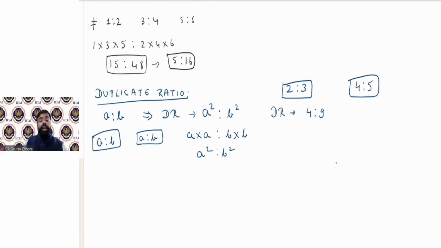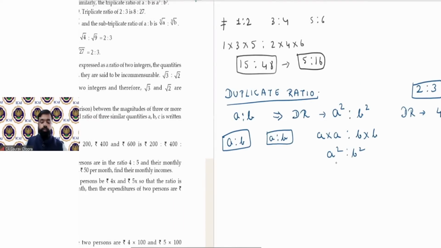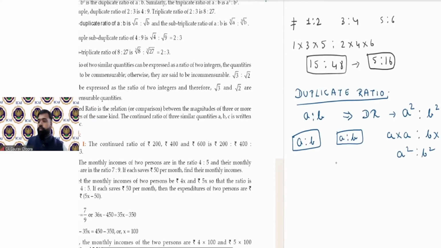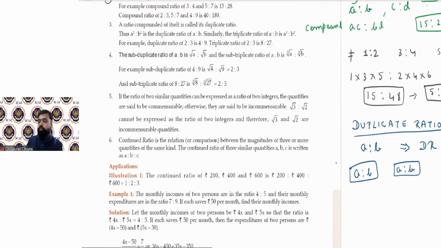You can find the square of 4. Square of 4 is 16 and square of 5 is 25. So the final result will be 16 is to 25. This is the duplicate ratio. Okay. So property number 3 is done.